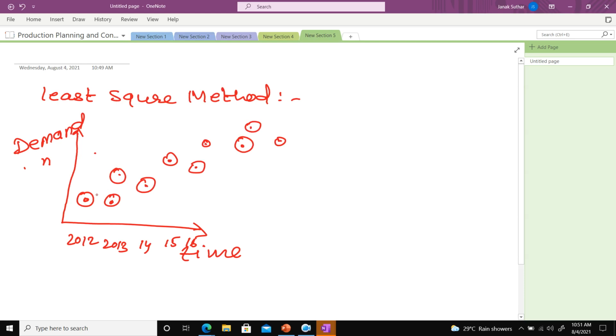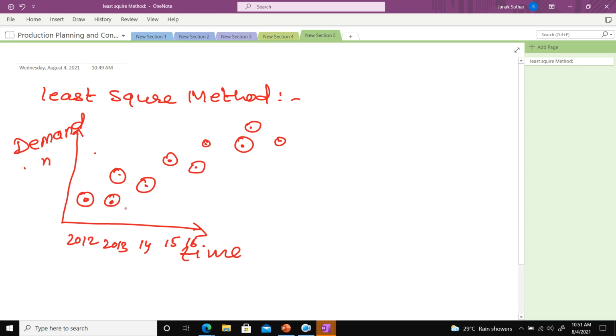These points show the demand for each year. For 2012, the demand is mentioned here on the y-axis, and this is the time duration on the x-axis. Similarly for 2013, and the demand corresponding to it.